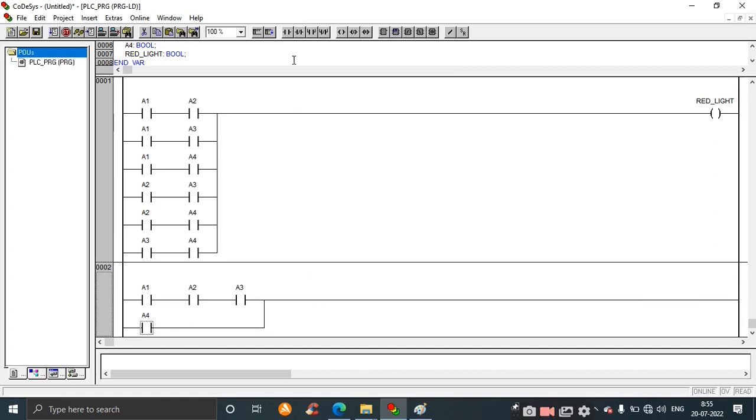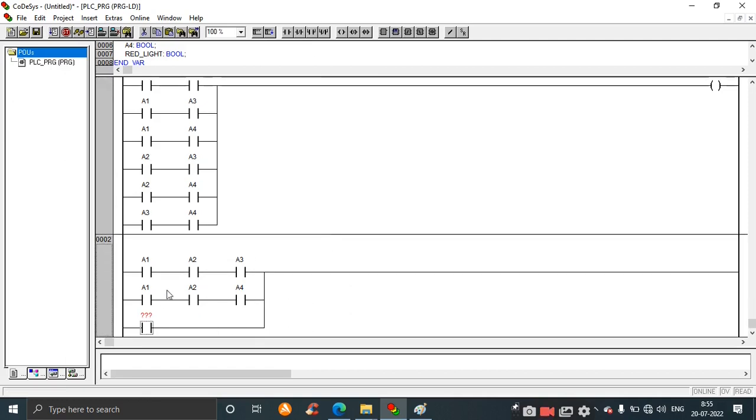Click on the A4 contact and then choose one more contact. Name this as A2. Next, click on A2, choose one more contact. Here it will be A1. Next, again one more parallel combination of 1 3 4. So take this as A4, then A3, then A1. So 1 2 3, 1 2 4, 1 3 4 is over.